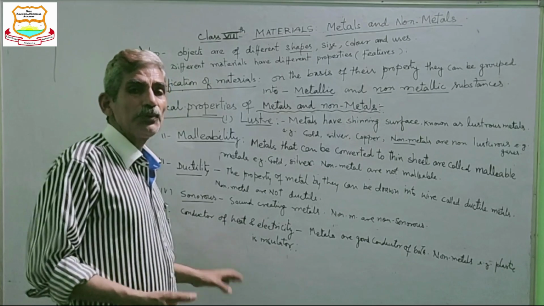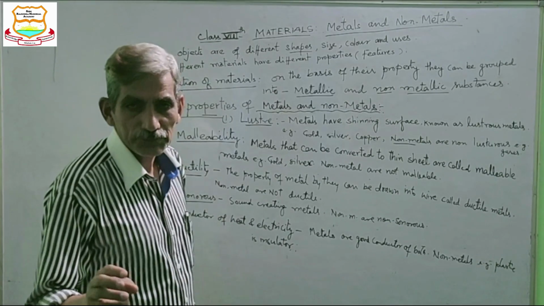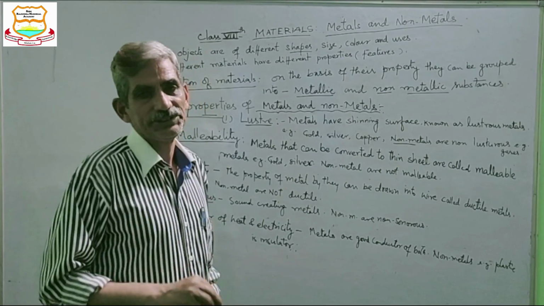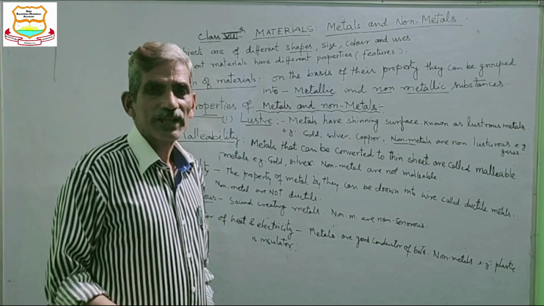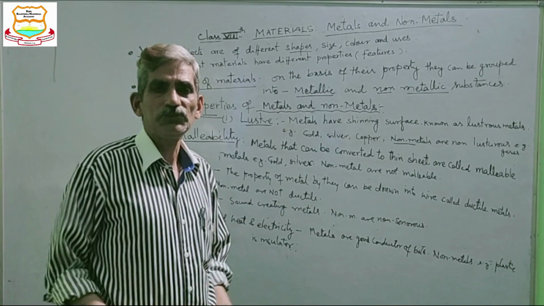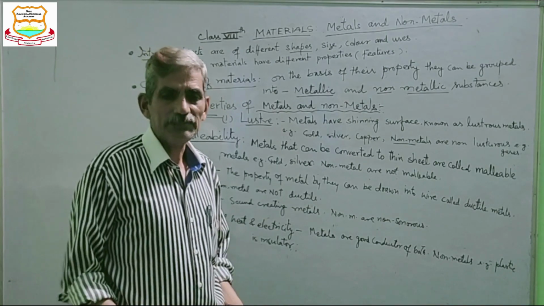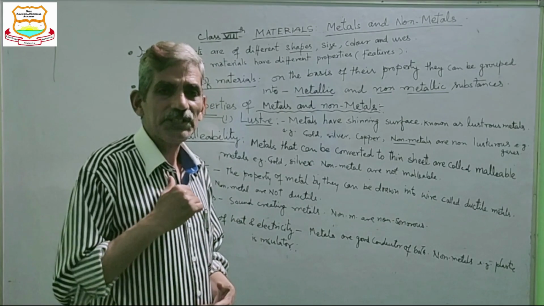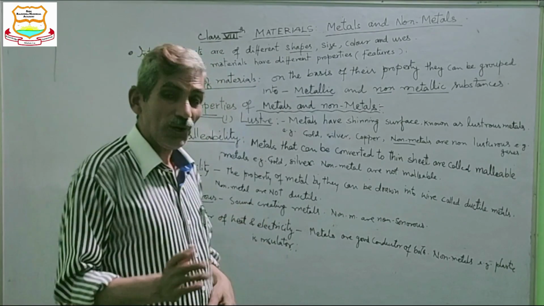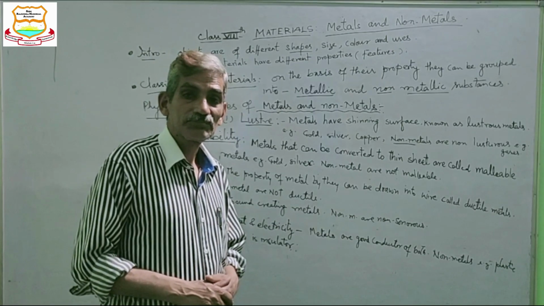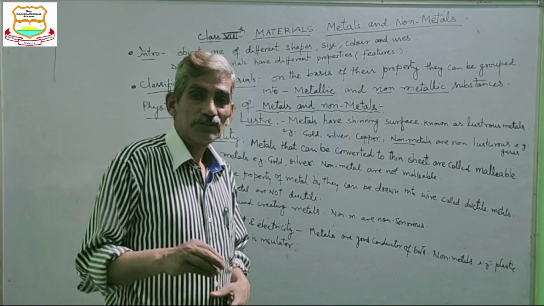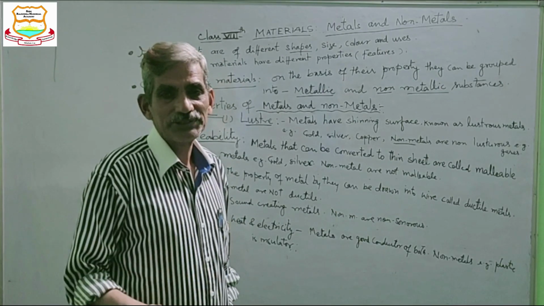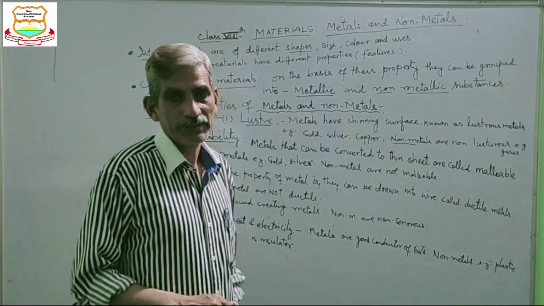Then the most important physical property of metals is they are good conductors of heat and electricity. Whether iron or gold or copper, aluminium, you take any metal, they all conduct heat and electricity in a very good manner. But non-metals are bad conductors of electricity, and bad conductors of electricity are known as insulators.